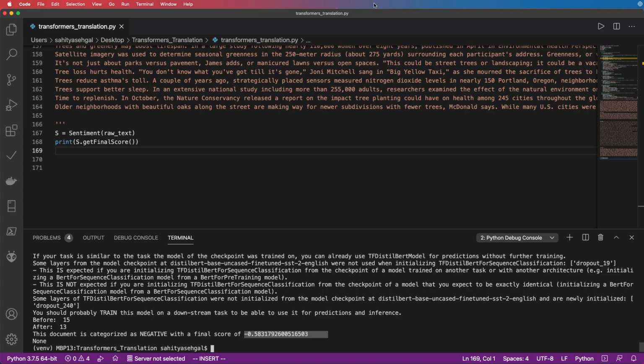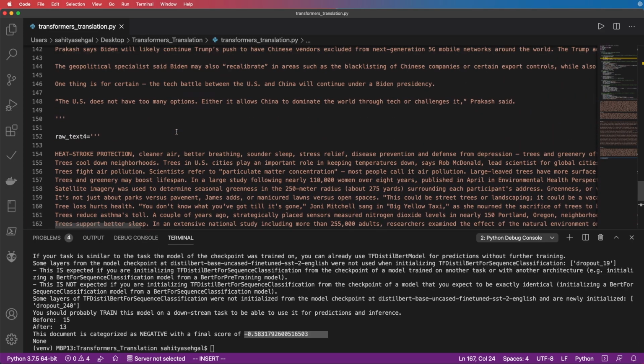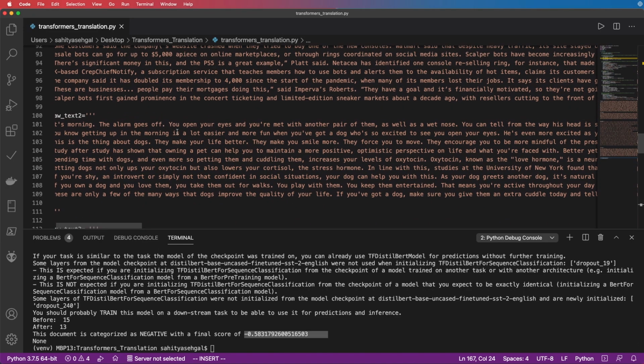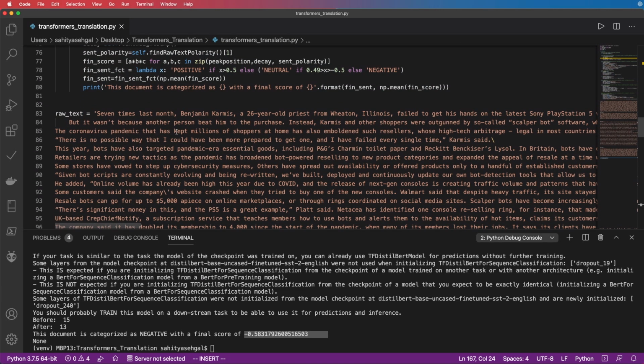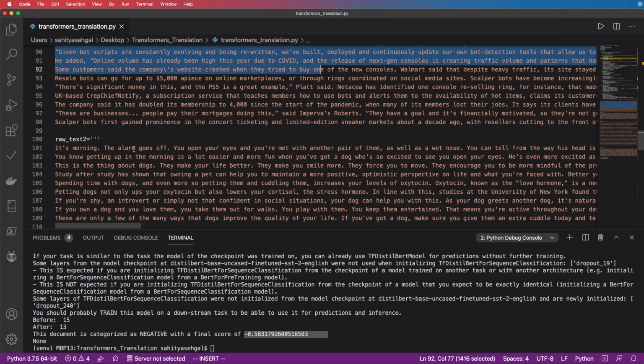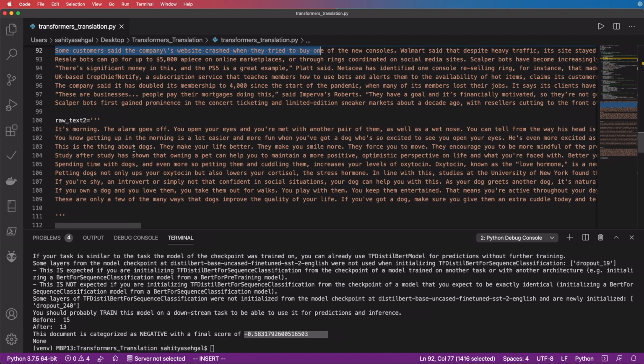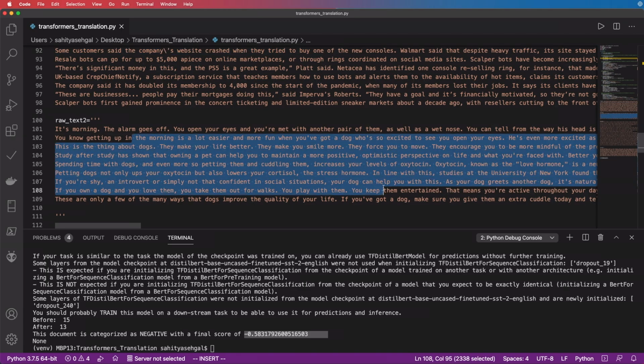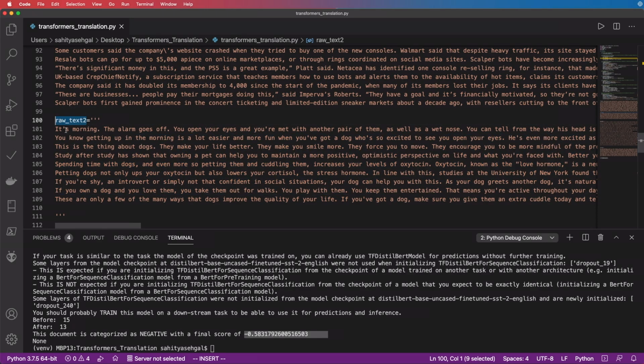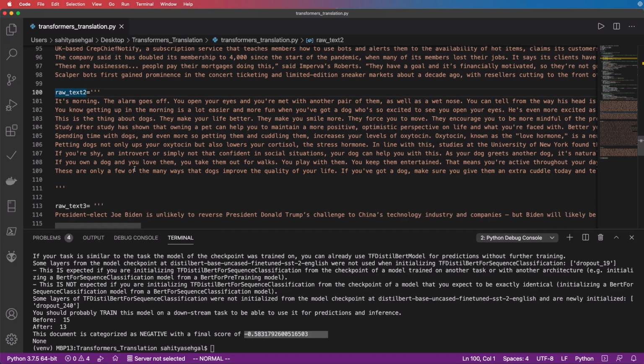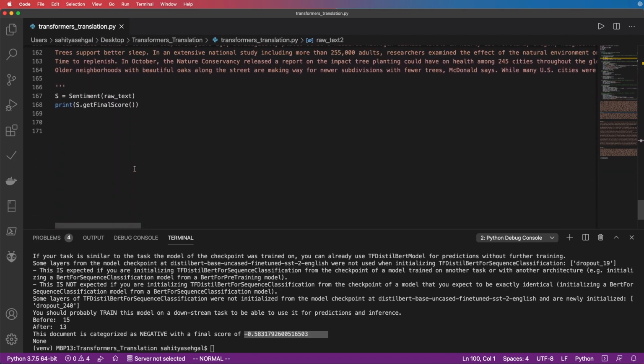Now let's, for the sake of it, try some other documents. The document I told you about was about Walmart not having the PS5s and a lot of people being upset about it. This one is about dogs giving animals stress relief. So obviously, when you just think about that conceptually, that should ring out as a positive document.